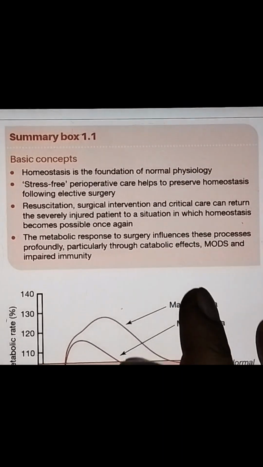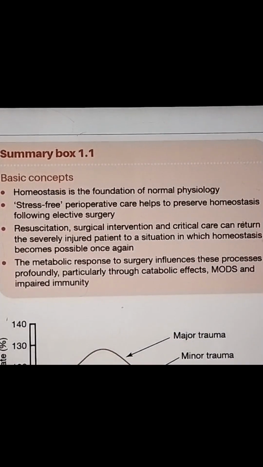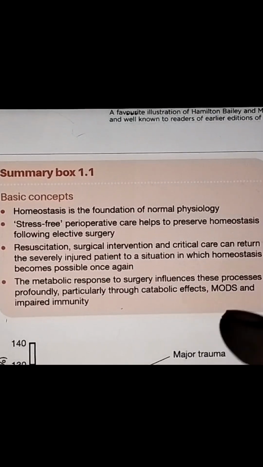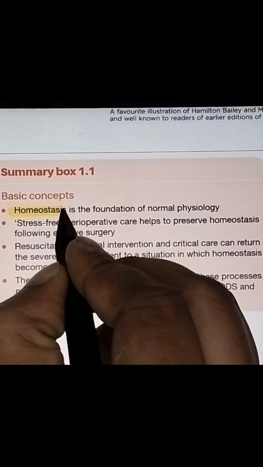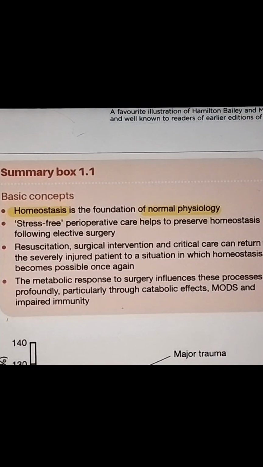Today I am going to discuss the Bailey and Love chapter-wise tables and graphs. First chapter is the metabolic response to injury, and here we see homeostasis, which is the normal physiology of our body. And to achieve homeostasis in elective cases,